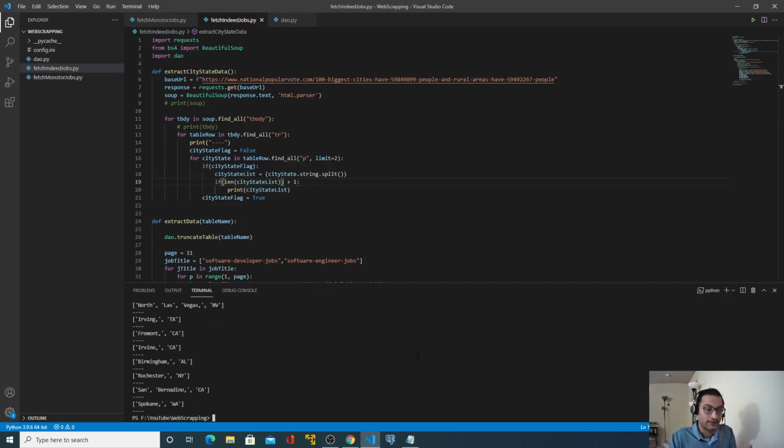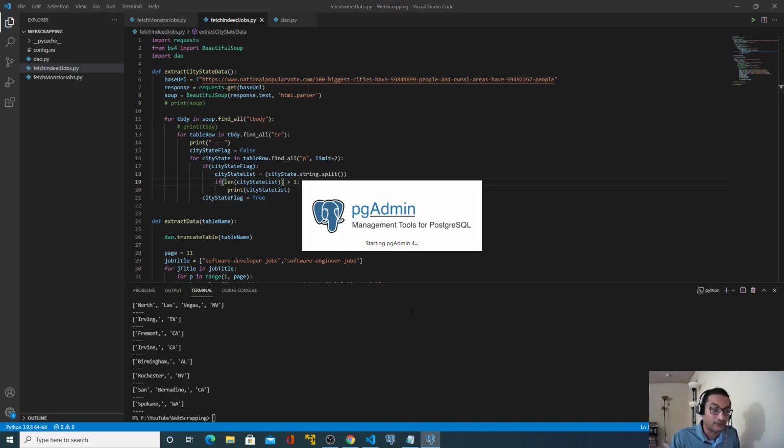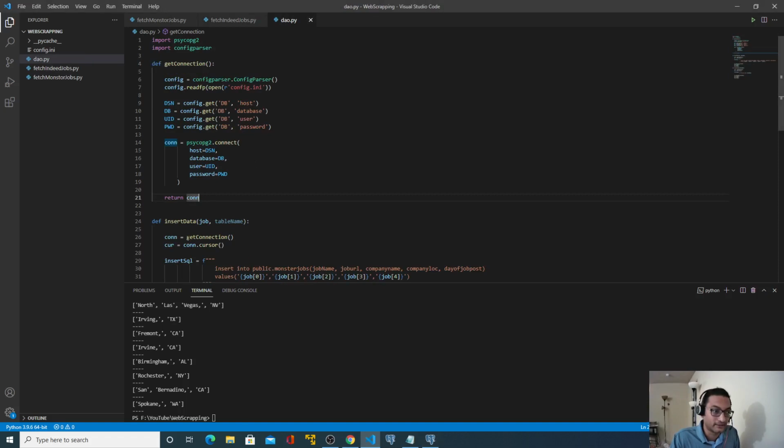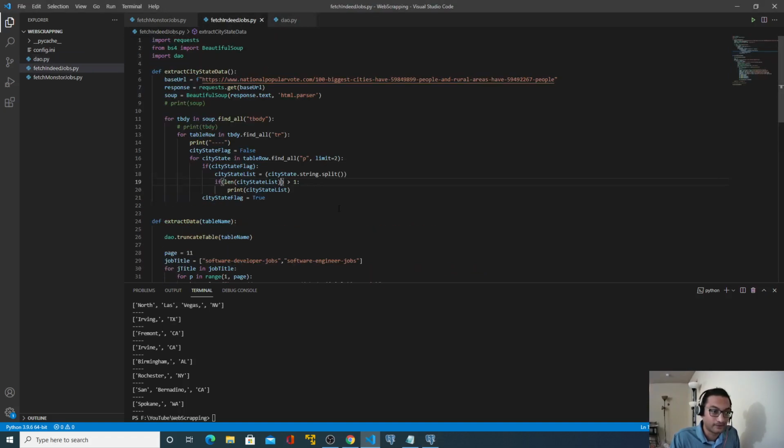Yes, everything is good. Now the only thing pending is that we have to insert these records into a database. The way we did last time in PostgreSQL, I'm going to create a new table for the city and state combination, and we'll create a new method here, the way we did the insert data.